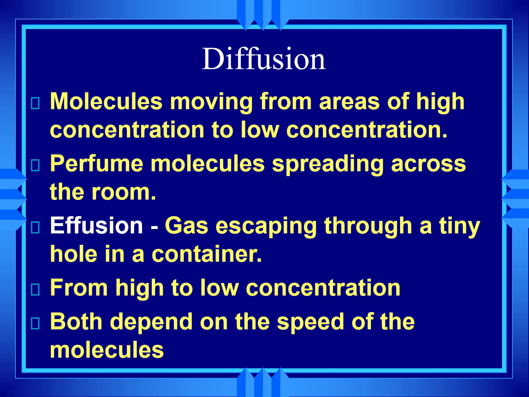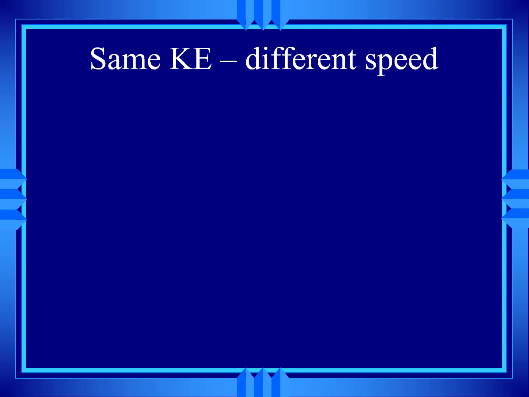Faster the molecules, faster both those happen. They spread out faster and they escape faster. So we need to talk about how fast they're moving, which means we need to think about temperature. The temperature was average kinetic energy. But it was the average kinetic energy. There were always slower molecules and faster molecules, but we talk about the average.